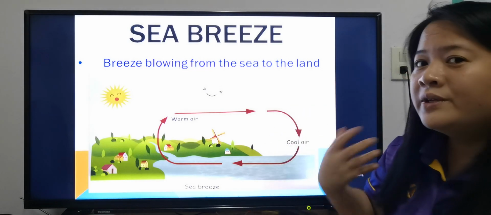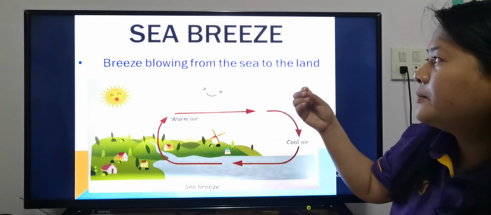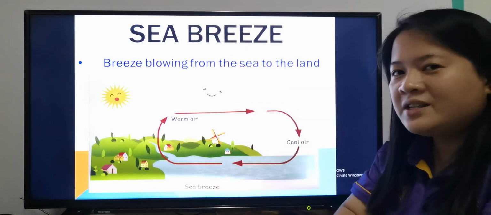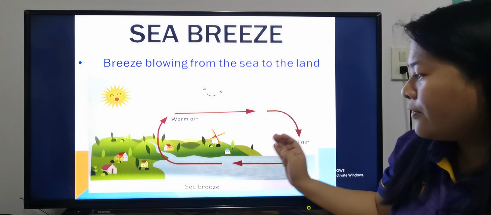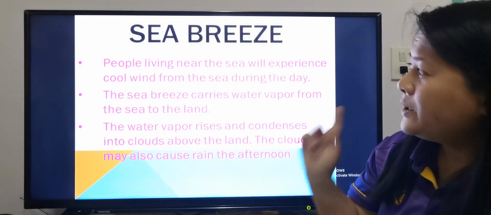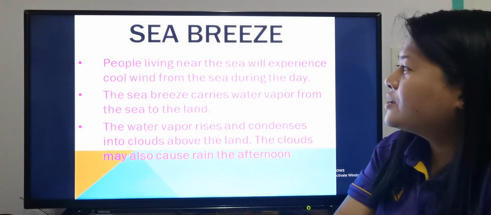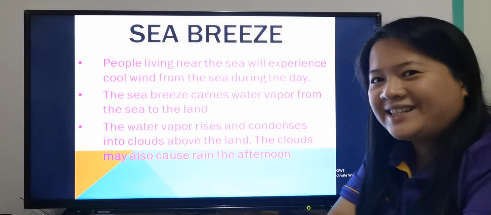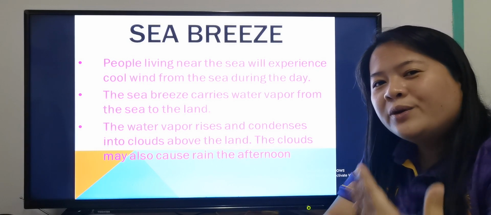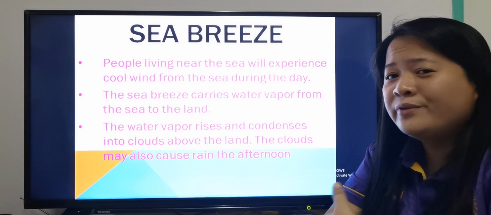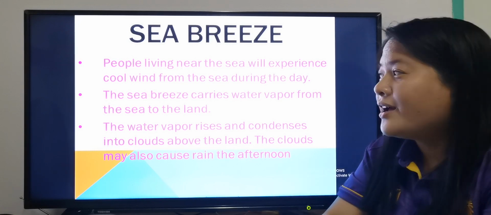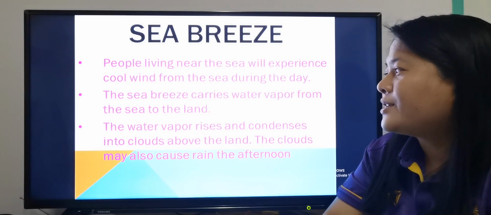So we will feel breeze blowing from the sea to the land, okay? That's why it's called sea breeze. It's a breeze blowing from the sea to the land, okay? People living near the sea will experience cool wind from the sea during the day. As I've said, sea breeze happens during the day. So when we go to the beach, we will feel sea breeze in the morning. During daytime we will feel sea breeze, okay?